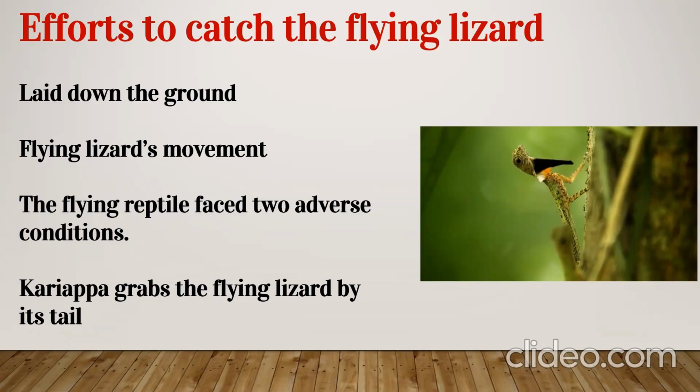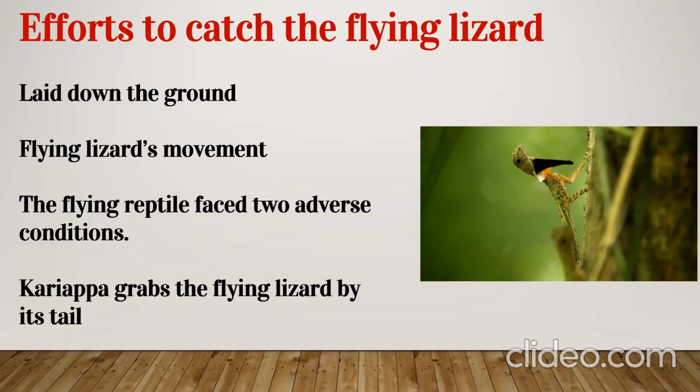Cariappa was waiting for Yankata, and Cariappa's palms were sweating. He could not hold it, and he was losing his grip. Only the tip of the tail was in Cariappa's hand. The moment Yankata reached Cariappa, its tail got cut and it climbed very fast to the other tree. And Cariappa also followed. Afterward they started to run behind it, and the flying lizard landed on a heap of boulders. Boulders mean rocks on the top of the hill.